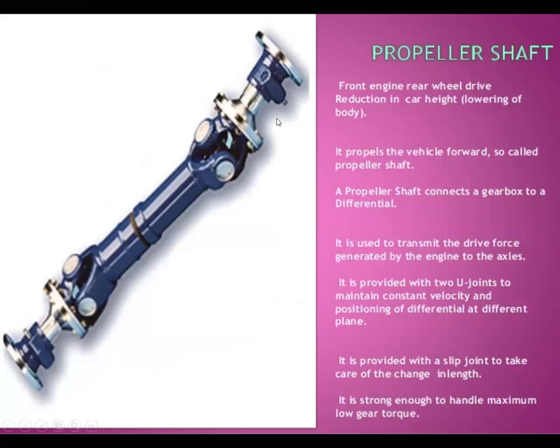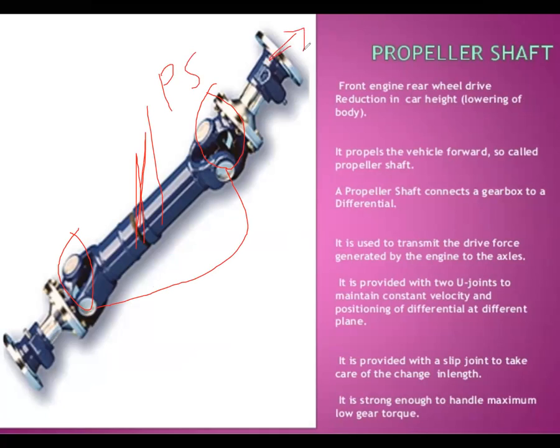This is the universal joint. You can see it here. There is one connection, this is the connection of the other, and this is called a universal joint. Between the two universal joints, the propeller shaft is connected. This end is for the rear wheels, and this end is for the gearbox.